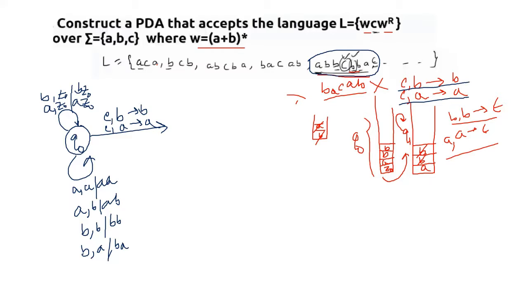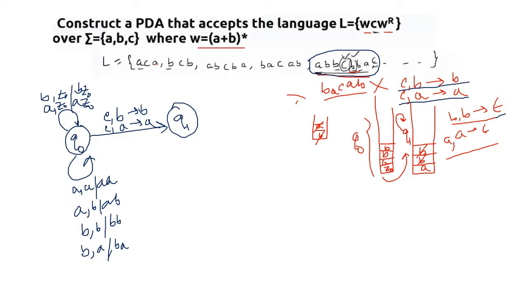So now we have reached Q1 from Q0. That means this Q1 is actually where the breaking point is lying. Now we have to pop everything out. So in order to pop everything out, we need to apply the epsilon. That means whenever we are applying any symbol, we are getting the symbol at the top of the stack out, and we are throwing nothing inside the stack. So automatically that particular symbol that was at the top of the stack is deleted or popped out.